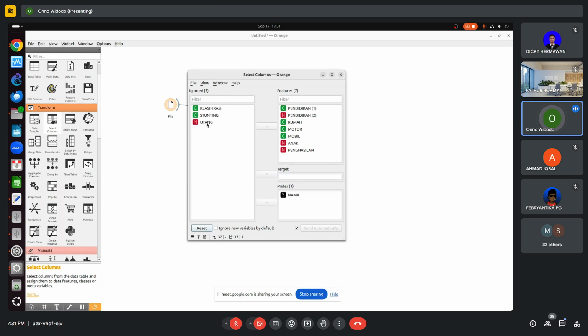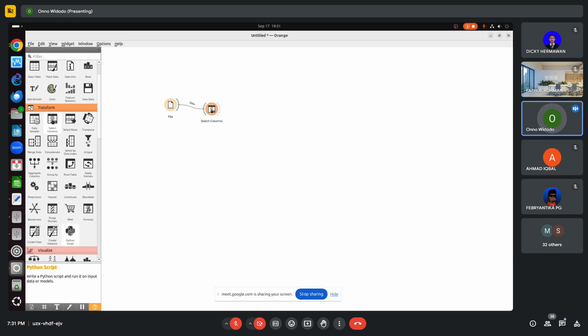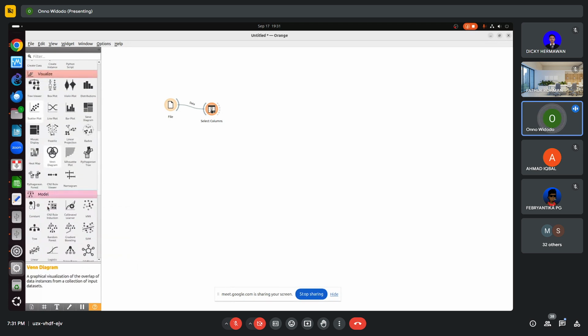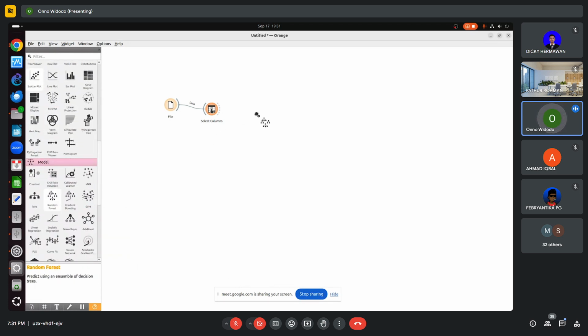For example, the target is classification. Then we do the modeling. For example, we use random forest. Then we have a model. The output of this one is the real model using the same data.